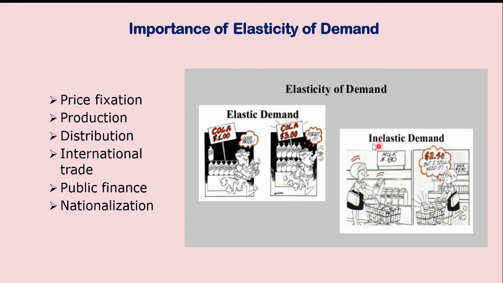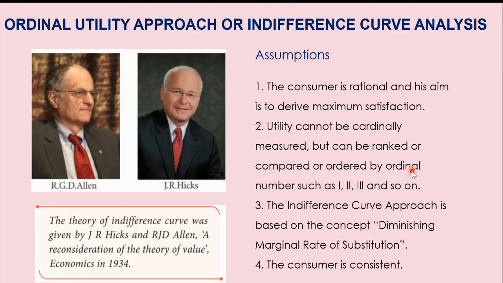We saw elastic demand and inelastic demand. So look at elastic demand. If the price of Coca-Cola goes up, people do not buy it. They just forget it and walk away. So it is for soft drinks. Whereas in inelastic demand, if milk is very expensive, people still buy it, because it is a basic commodity. So we saw about elastic demand and inelastic demand.